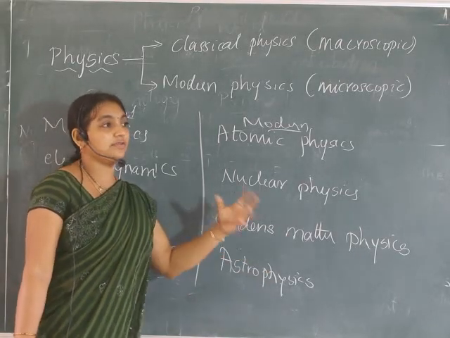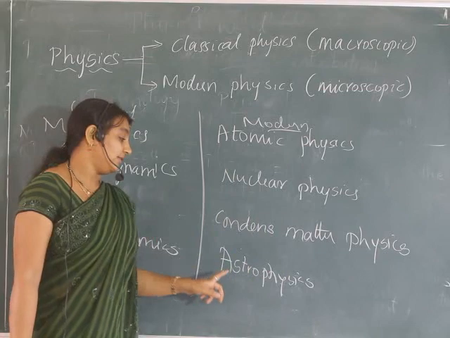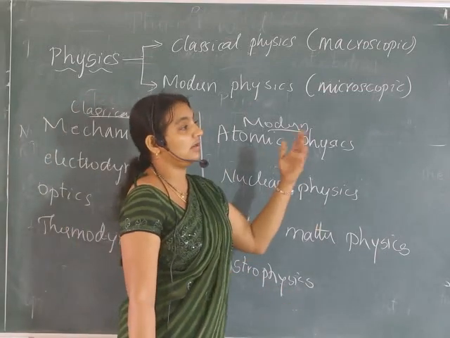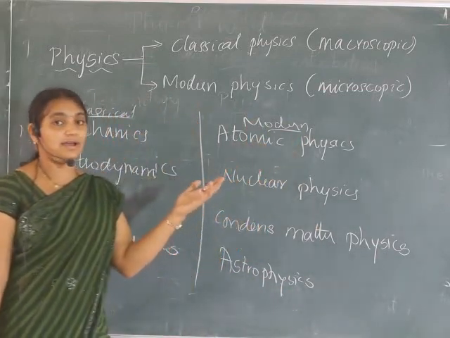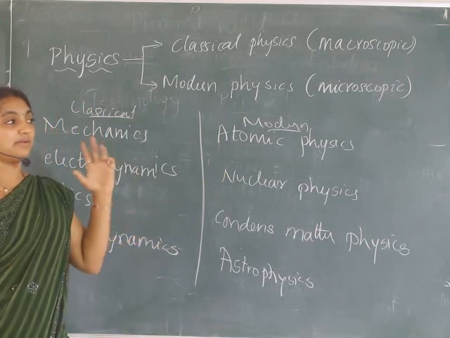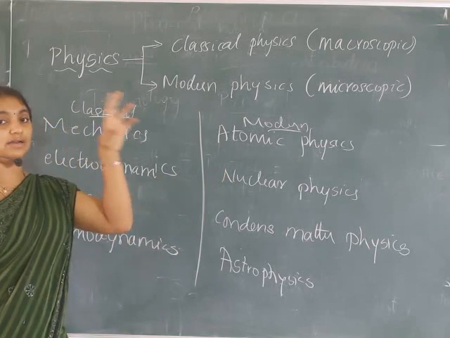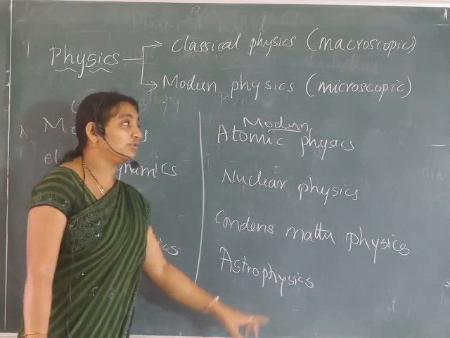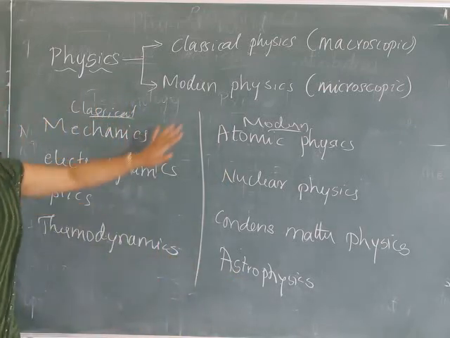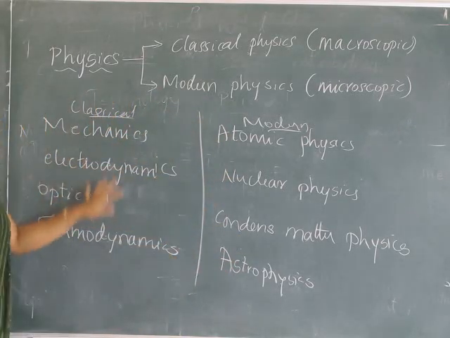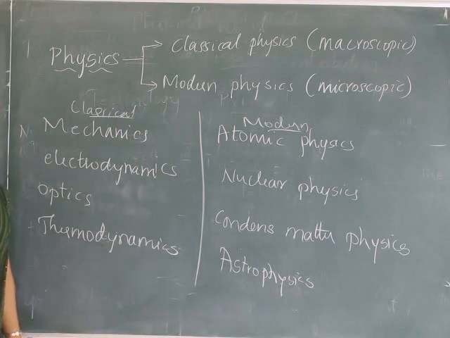Condensed matter physics also deals with atoms. And in astrophysics, you cannot see all the particles in the sky, so you have to use equipment like telescopes or some other resolving equipment to see things. So these are nothing but modern physics, and the others come under classical physics.